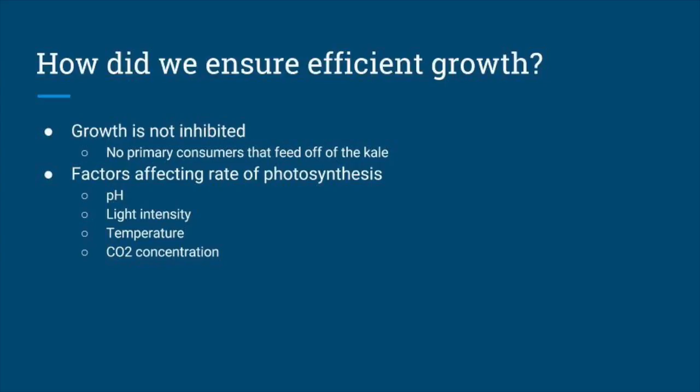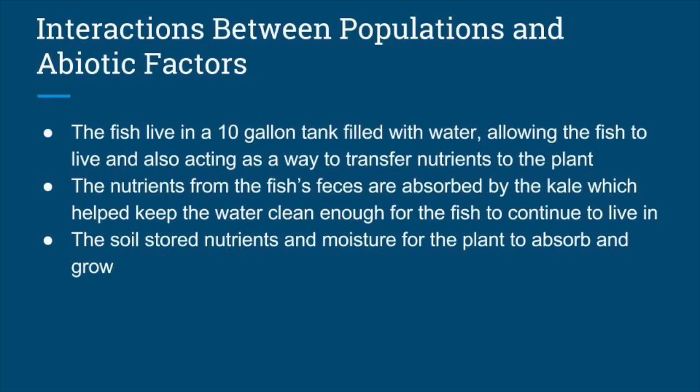In order to promote optimal growth in our ecosystem, we ensured constant CO2 concentration, light intensity, and temperature. The different populations in our mesocosm interacted in numerous ways.